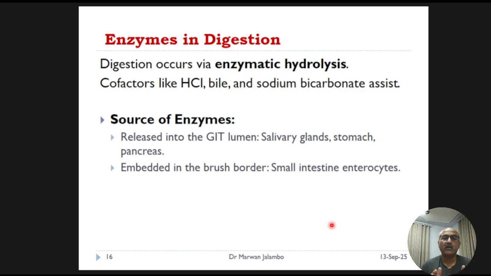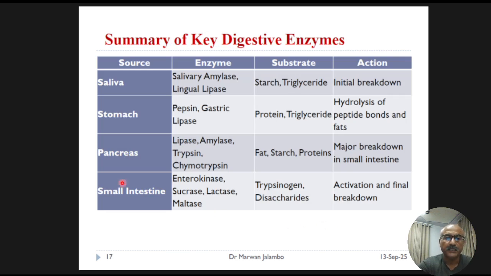So let's look at a summary of the key enzymes involved. This table summarizes the major digestive enzymes. In the mouth, salivary amylase starts on the starch. In the stomach, pepsin tackles protein.